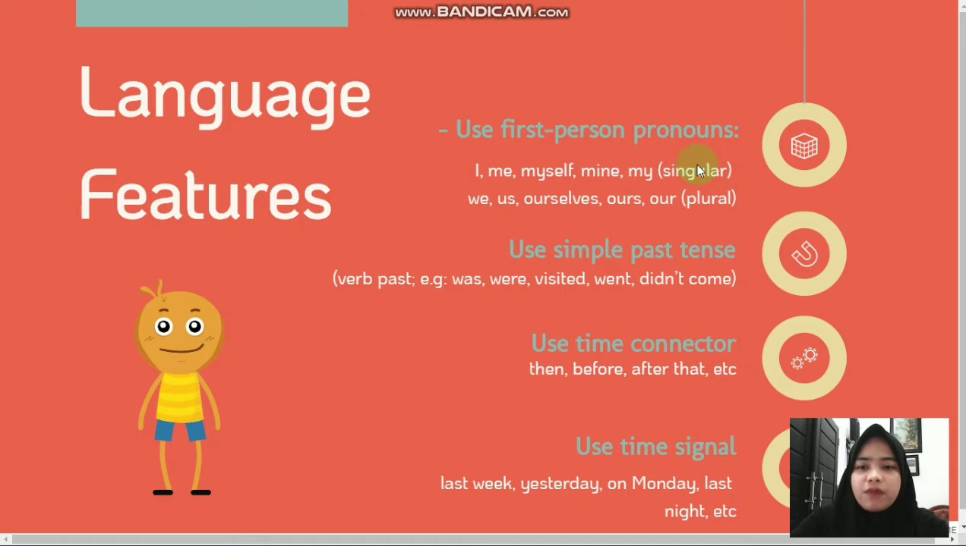The third language feature is to use time connectors. The use of time connectors is to make the events become chronological order. For example, you can use then, before, after that, or in the second day, like that. And the last language feature is to use time signals. Time signals really help you to identify that the event is in the past. For example, you can use last week, yesterday, last night, and etc.